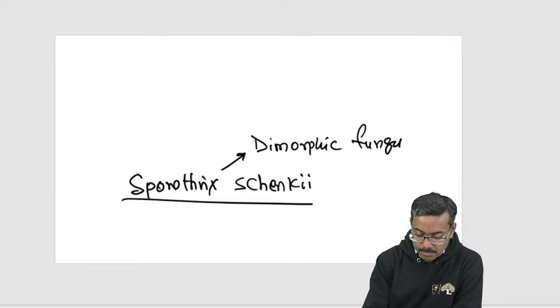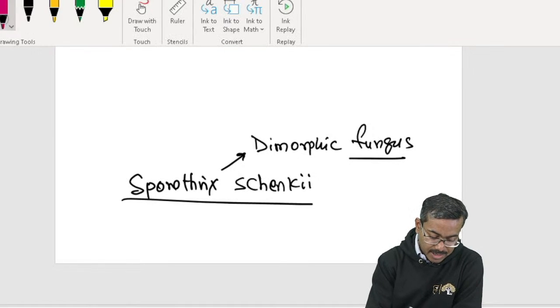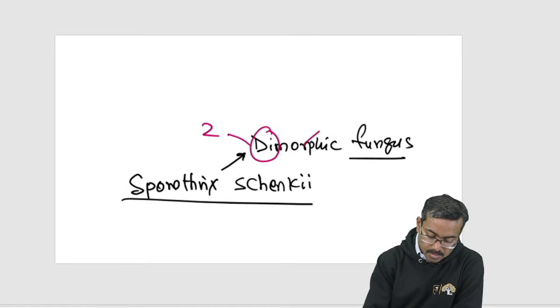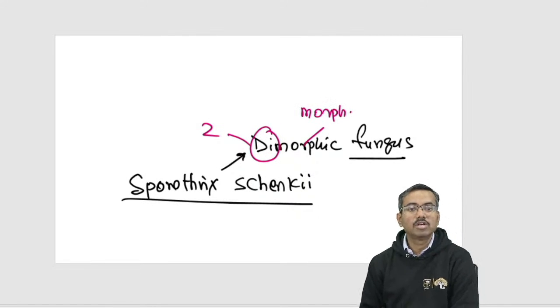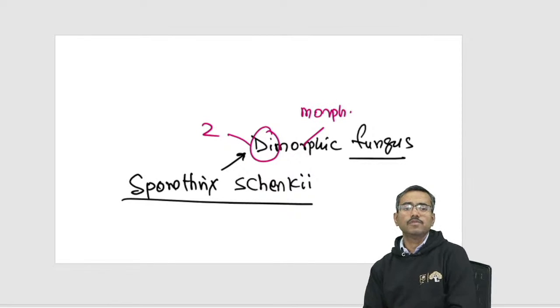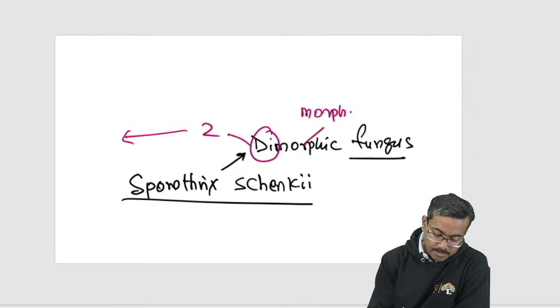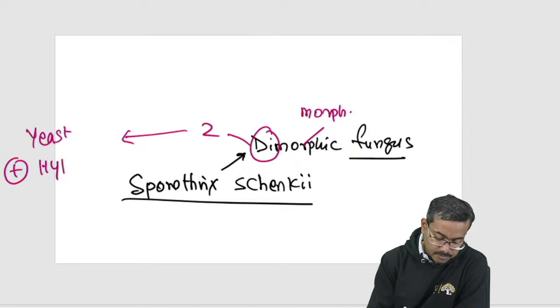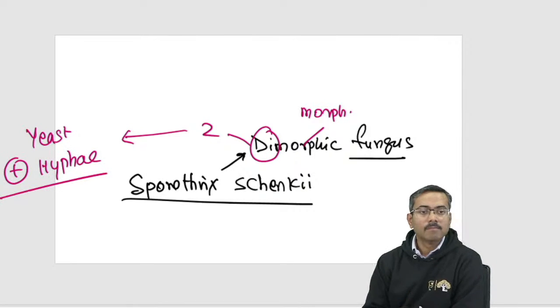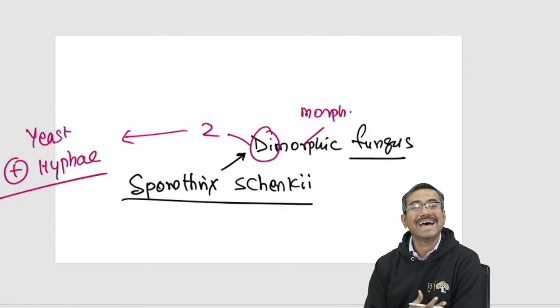The word dimorphic: di means two, morphic means morphology. So there are two morphologies for this fungus. It's called a dimorphic fungus. Are you getting this? Two morphologies means there's a yeast form plus a hyphae form. That's called two morphologies. So that's why it's called dimorphic.